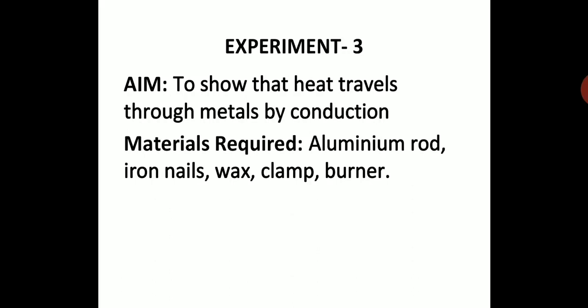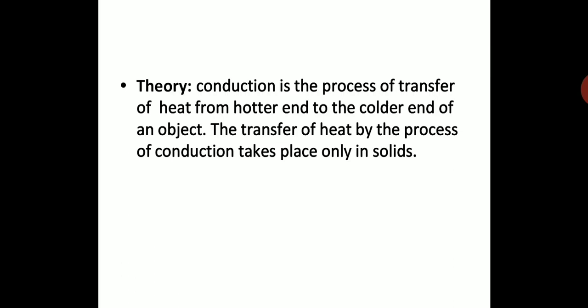What are the materials required? Aluminum rod, iron nails, wax, clamp, burner. So these are the materials available in the lab. We are going to need all this, and you know the process of conduction takes place in solids. We are going to see it in some metals like aluminum, or you can take an iron rod as well. Now the theory behind it we are going to write in the journal.